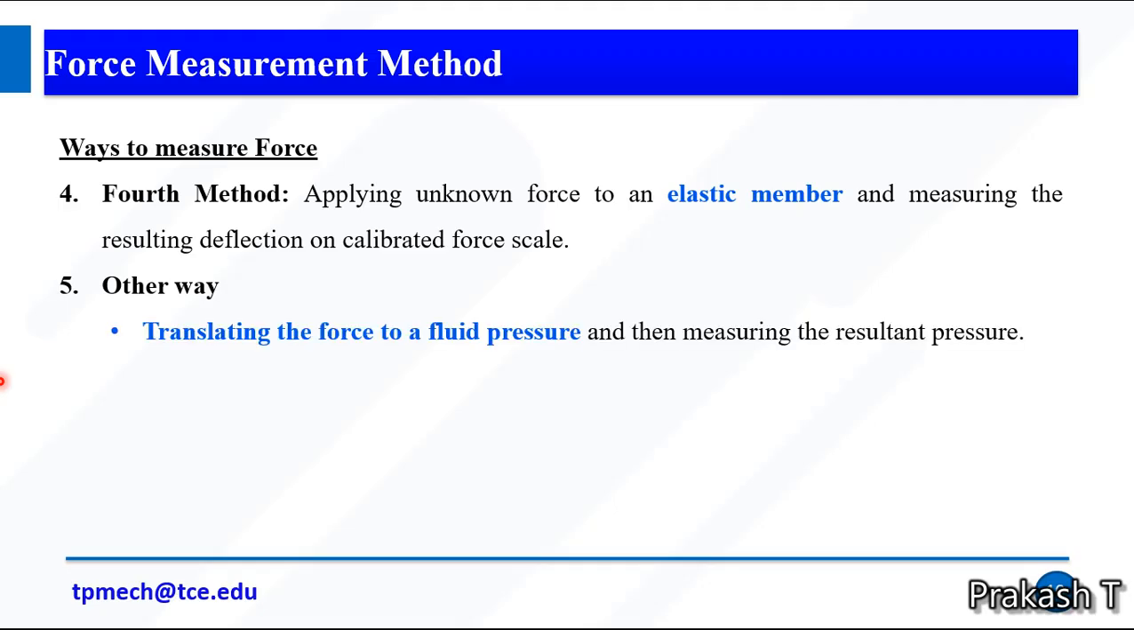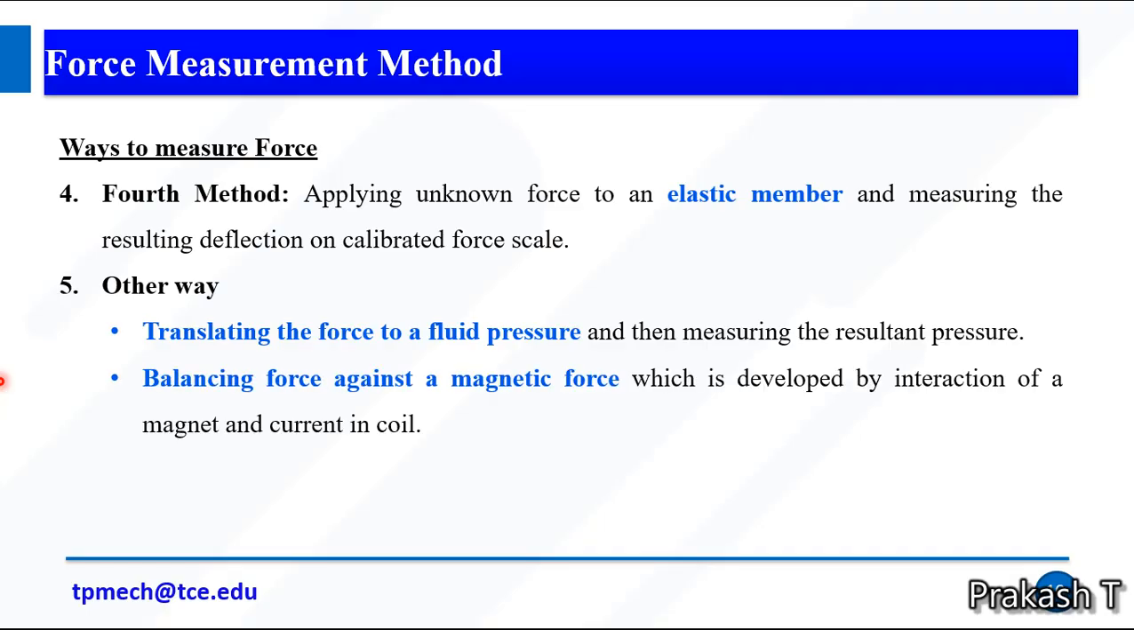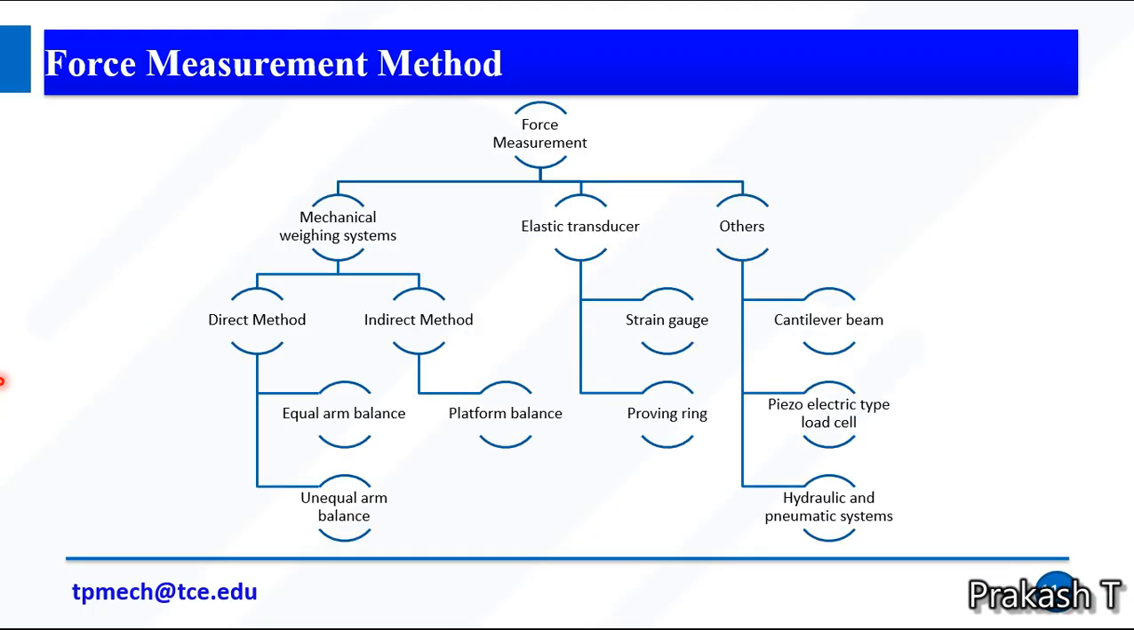In another way, translating the force into fluid pressure and then measuring the resultant pressure. So pressure can be calibrated as force, balancing force against a magnetic force which is developed by the interaction of a magnet and current in a coil. Okay, so we can measure the force with the help of magnetic force, fluid pressure, elastic member, load cell and balancing. So these are the classifications of force measurement.